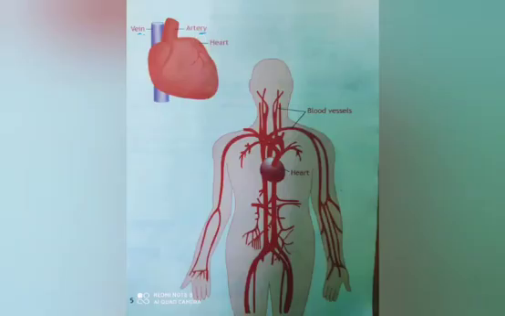Next, let's move on to chapter 2, transport and excretion. The blood transports or carries various things around our body. It carries food and oxygen, it carries carbon dioxide, and it collects waste from all over the body and carries it to an organ called the kidney. The circulatory system is formed by the heart and the blood vessels.